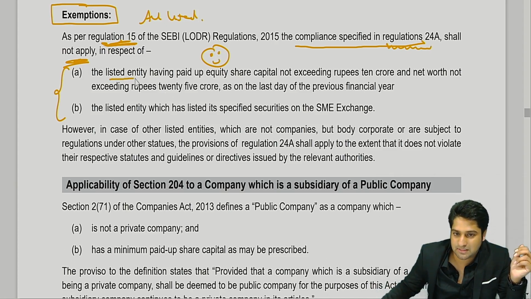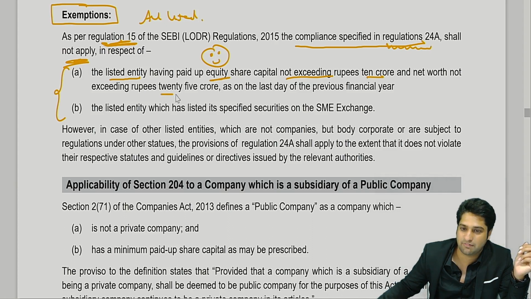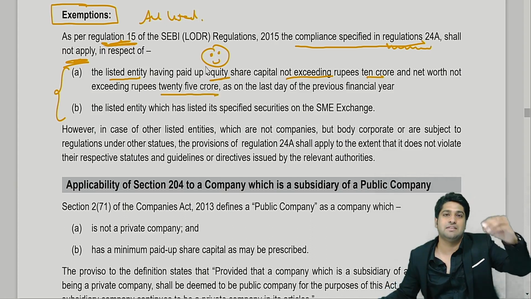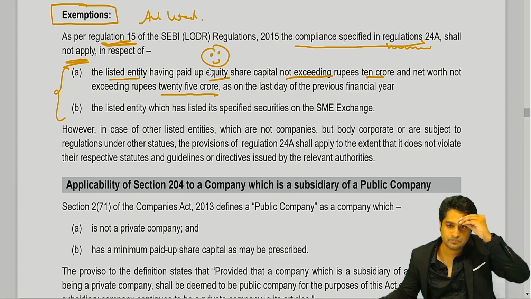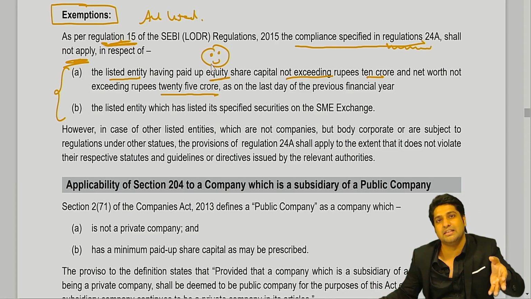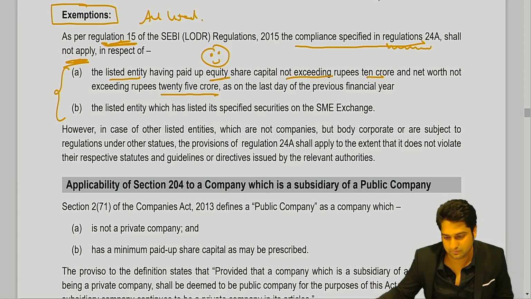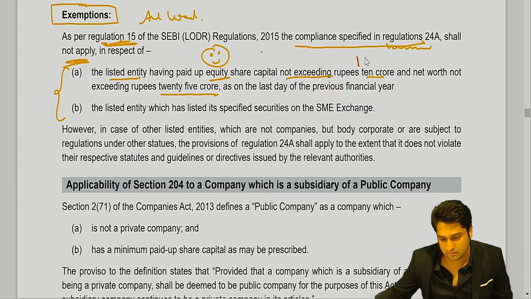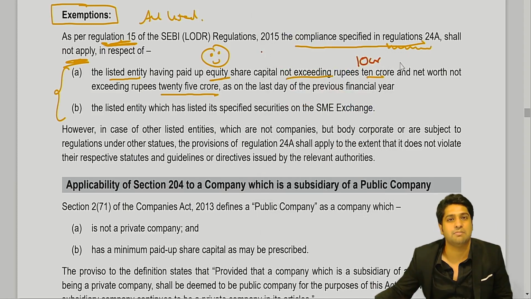A listed company having an equity capital not exceeding 10 crores and net worth not exceeding 25 crores. So a listed company having, let's say, 10 crore rupees, is it a very big thing? Is 10 crores a very big thing?